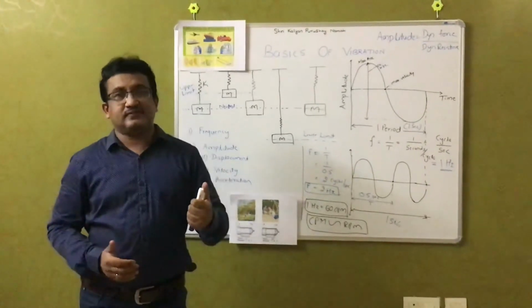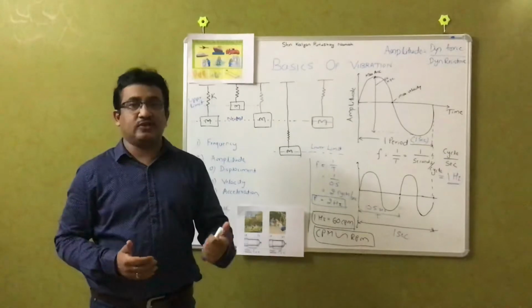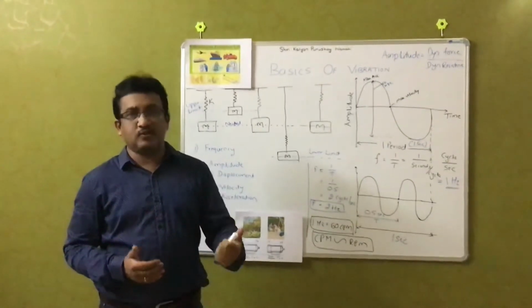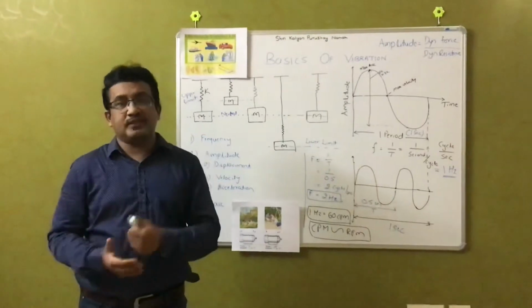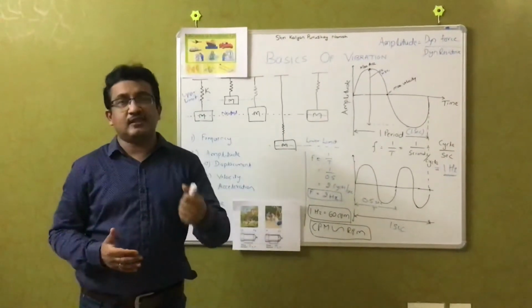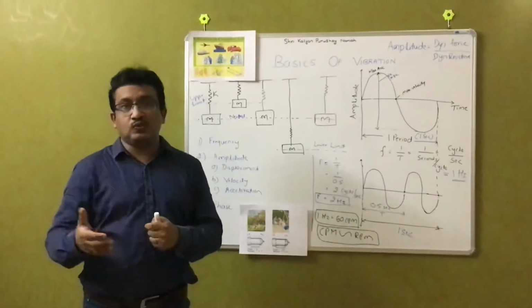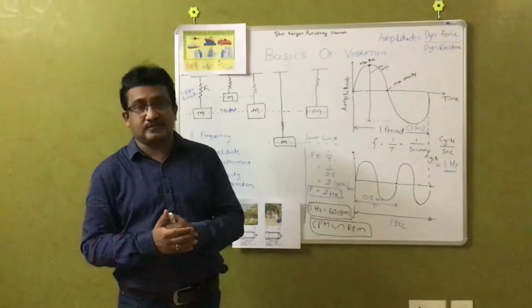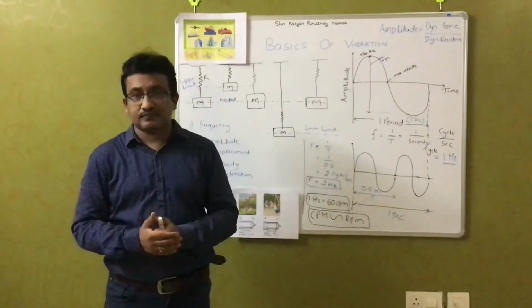In the last session, we discussed different types of maintenance, that is breakdown maintenance, preventive maintenance, predictive maintenance, and proactive maintenance. In predictive maintenance, different condition monitoring tools are used to predict the health of the machine. Vibration is one of the tools in predictive maintenance. Today I am discussing the basics of vibration.